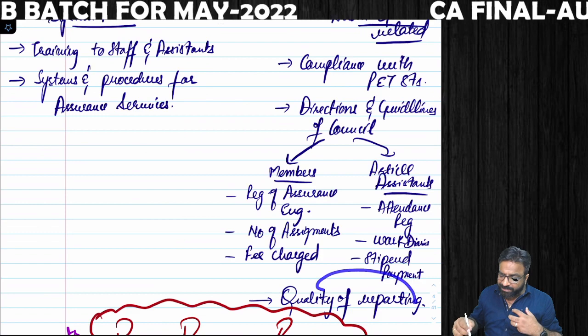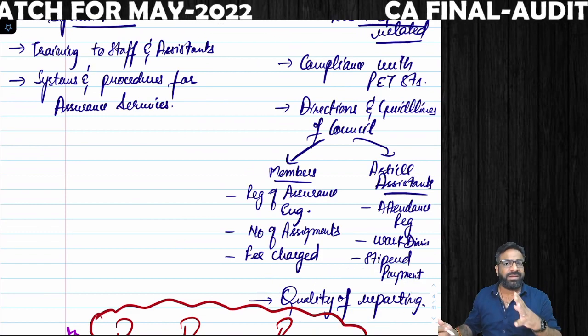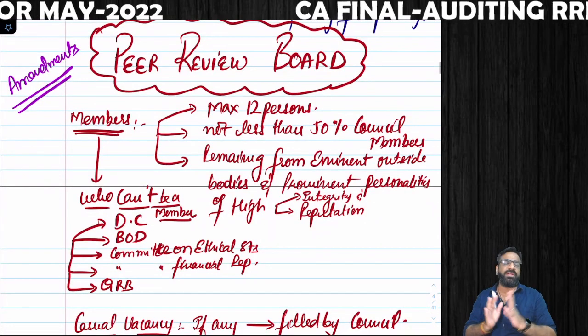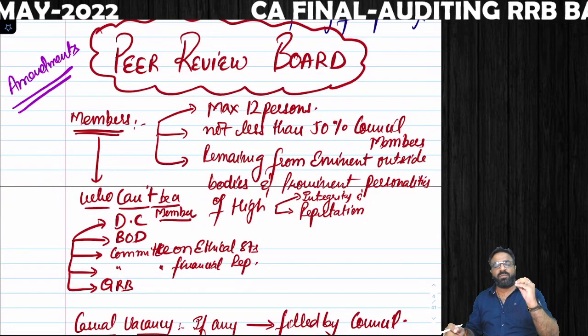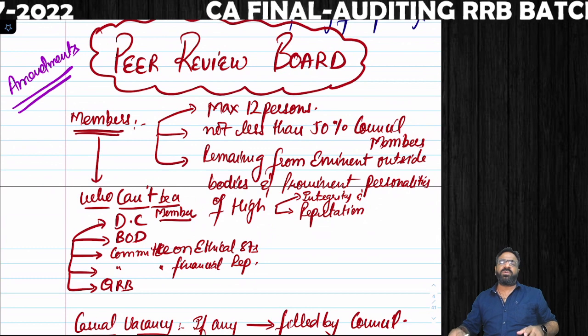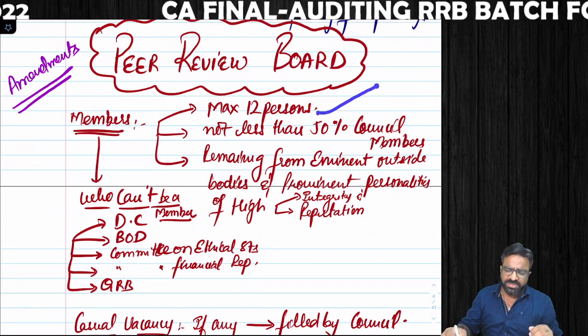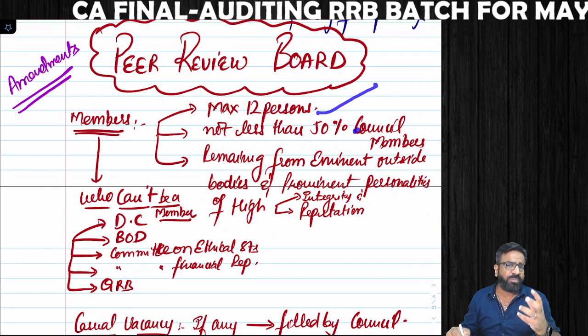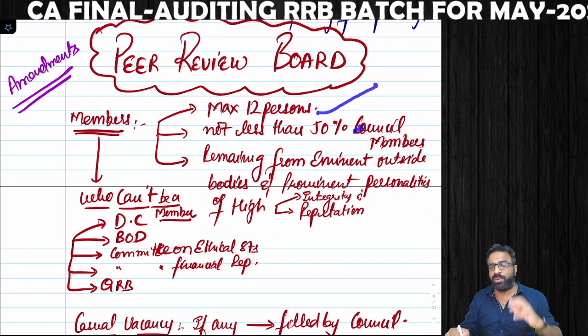And are you ultimately providing the quality in your auditing services and assurance services or not? Next, the most important thing, and the big amendment that came here is, sir, what do you mean by peer review board? When we talk about the peer review board, there should be maximum 12 persons, minimum 50% of that. First of all, the question arises, sir, who constitutes a peer review board?